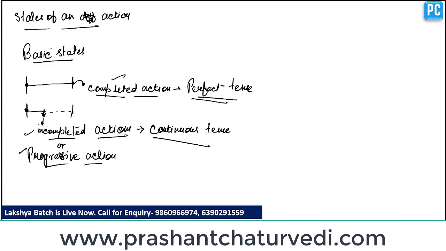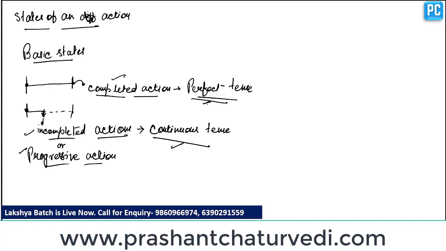So there are two basic states. First one is completed action and the second one is incompleted action. Incompleted action comes under continuous tense and completed action comes under perfect tense. If the present time shows completion of an action, it will become present perfect tense. If the completion is from past, then it becomes past perfect tense, and if the completion will be of future, then it will become future perfect tense.